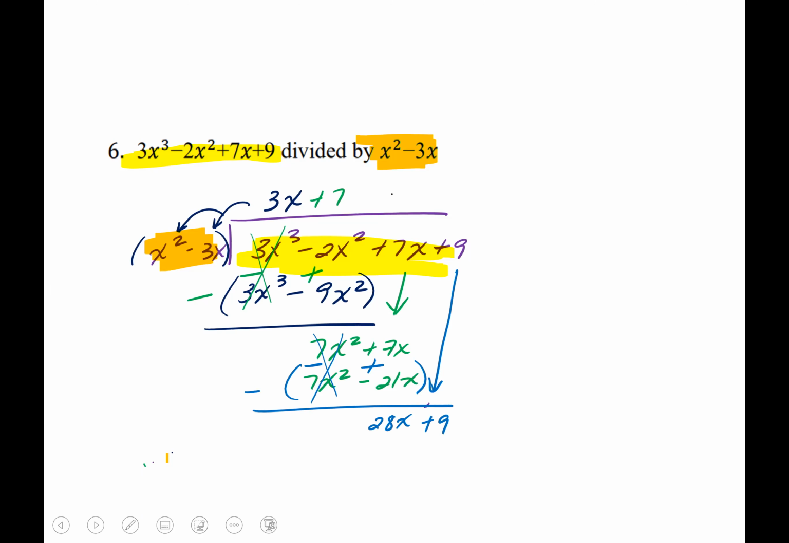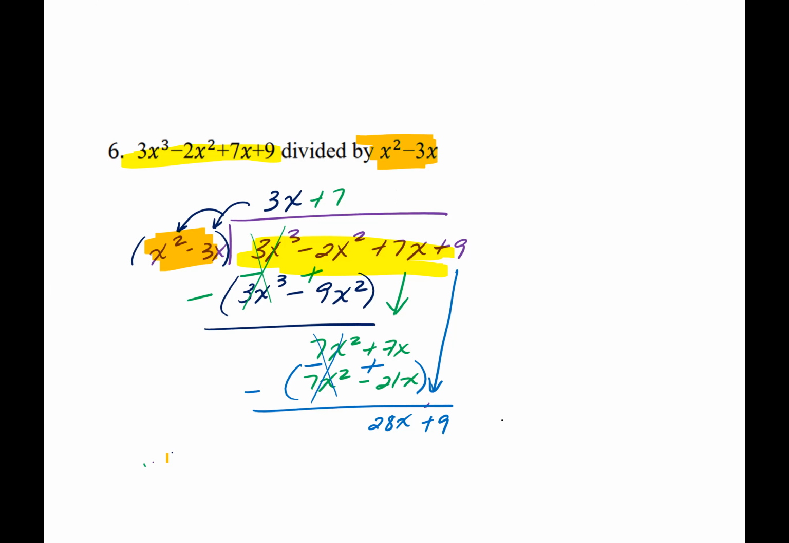Okay, so then at this point, notice that you have an x squared, you have a 28x. X squared cannot go into 28x.